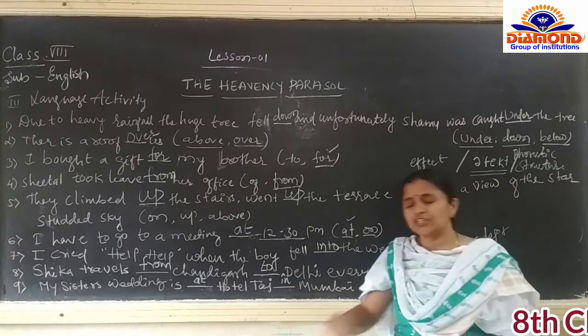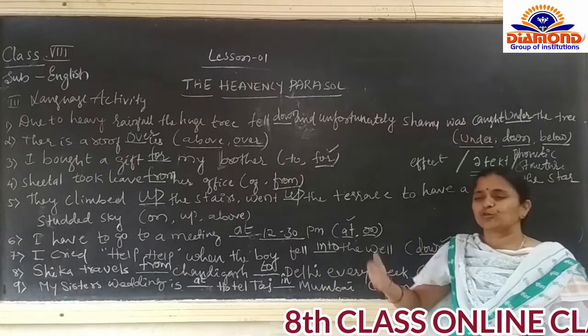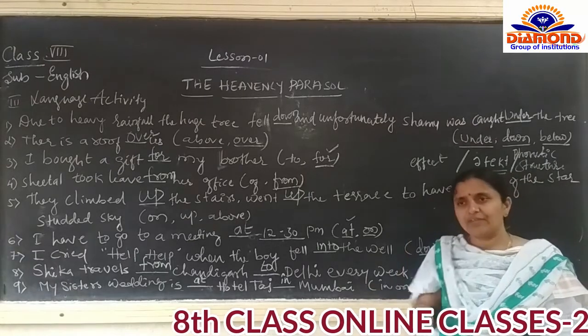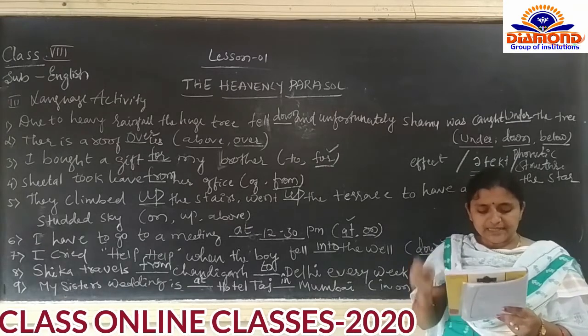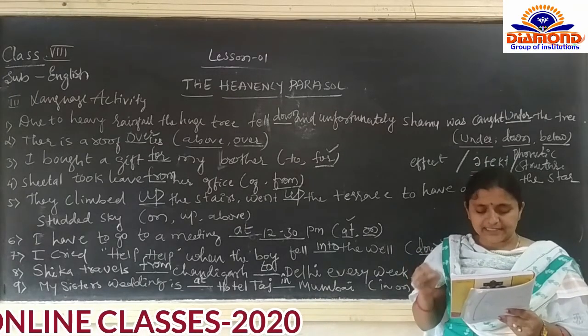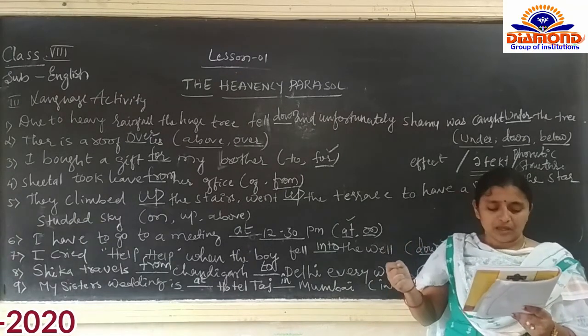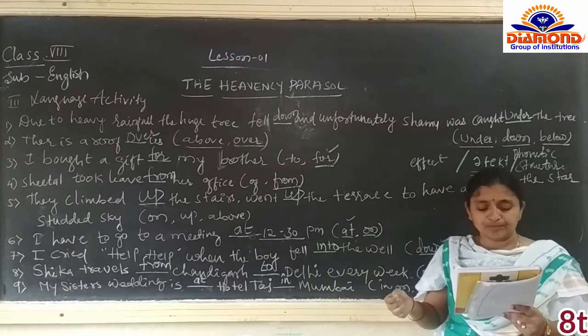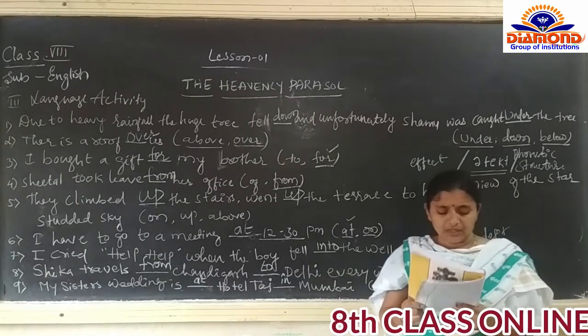For this you have to learn the phonetic symbols. We will go through that afterwards. Now I will read out those words. Effect, affect. Then second one is except. Meanings are different and pronunciation is same.